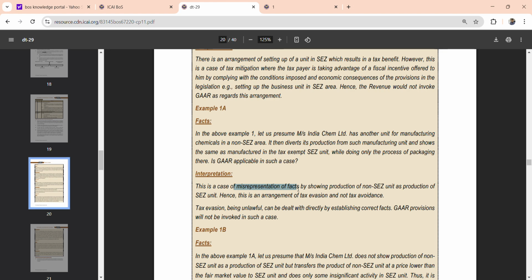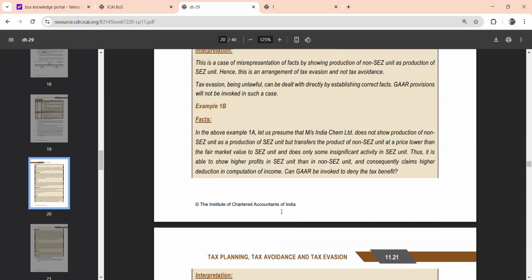So if this comes in question 6, you should not lose a single mark on this. This is an arrangement of tax evasion and not tax avoidance. Tax evasion being unlawful, it can be dealt with directly by the department. It can be dealt with by establishing the correct facts, but GAAR will not be invoked in such a case. So that is the catch. GAAR cannot be invoked in this case, but it is tax evasion. So moving on to the next.